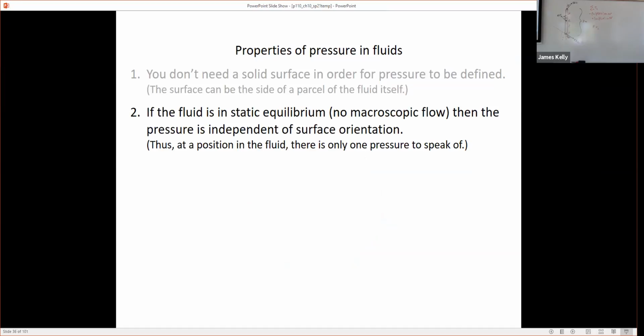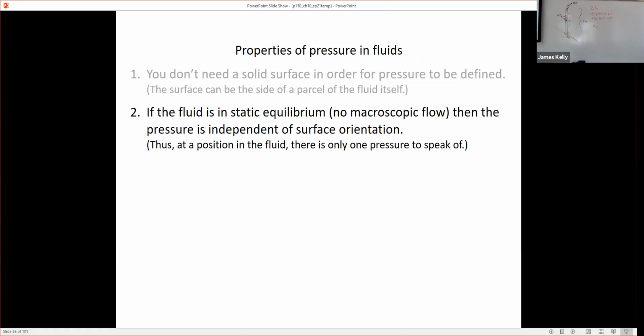Second property, if the fluid is in static equilibrium, okay, now static equilibrium we're going to take to mean no macroscopic flow. Of course, at the microscopic level, there's always lots of motion, right? The molecules are always jostling around. So we can't say everything's at rest. If we're thinking of the pressure as being due to molecular motion, then there's no such thing as not moving. But here we mean no overall flow of the fluid at the macroscopic scale, right? Individual molecules are moving, but whole sections of the fluid aren't turning over or moving.